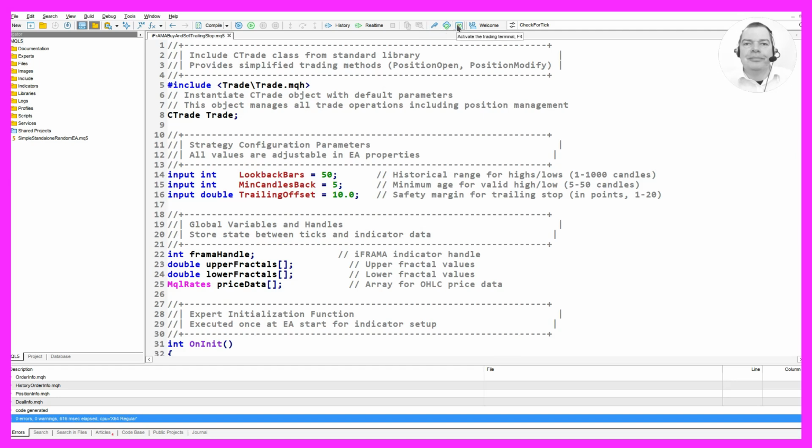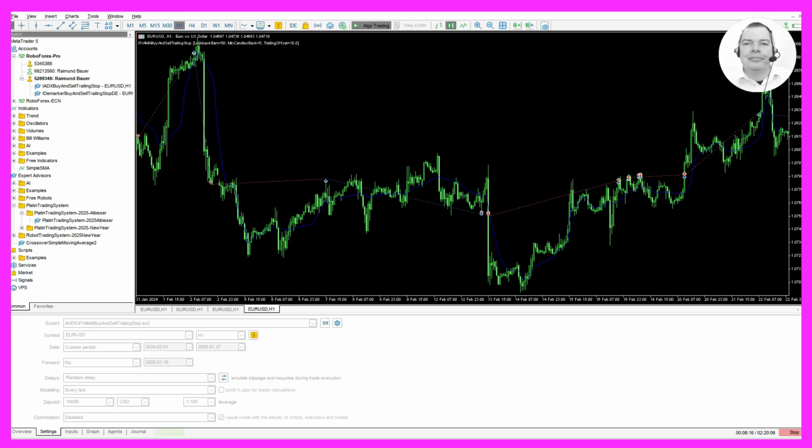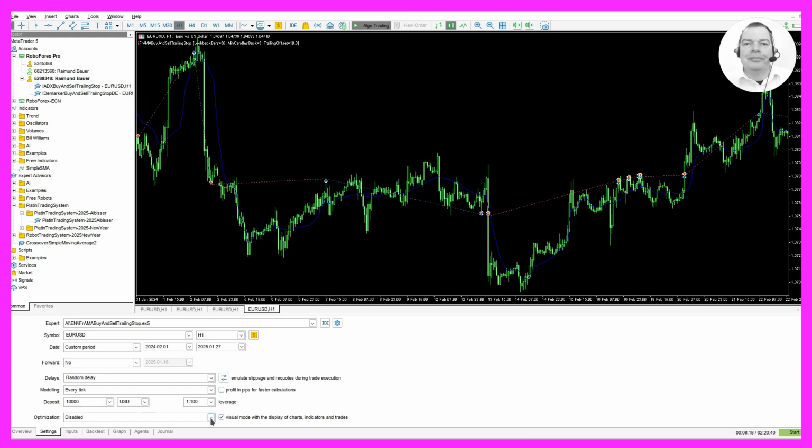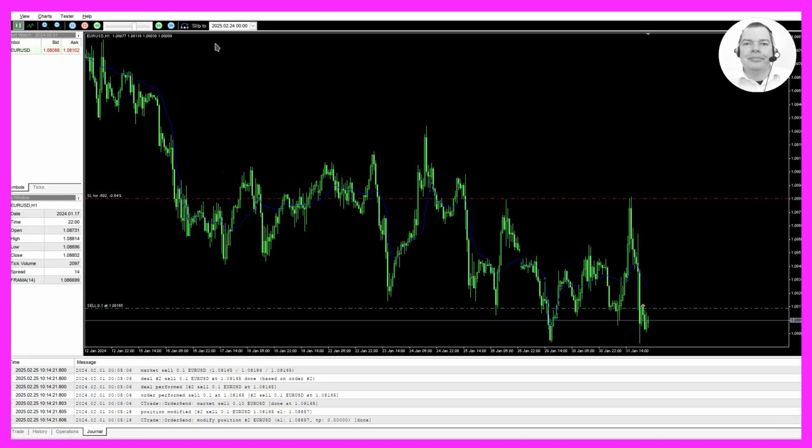Once the code is compiled successfully, we go back to MetaEditor by pressing F4 or clicking on the icon. Back in MetaEditor, we press Ctrl and R to start the strategy tester. We pick the expert advisor that we have just created, enable the visual mode, and start a strategy test. We should see the expert advisor on the chart.